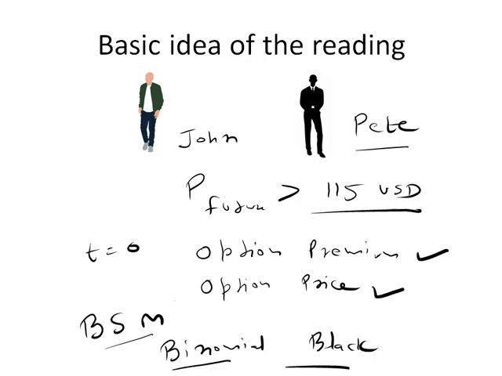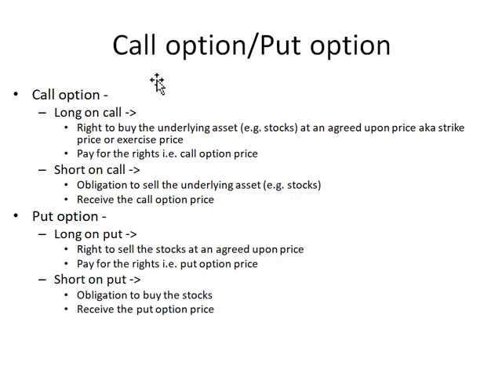So let's revise some fundamentals from our CFA level 1. In CFA level 1 we talk about options, and in options we had call option and put option. A call option will have two parties. One party will be long on the call side and the second party will be short on the call side, and these two will be opposite parties to each other. Long on call means the right to buy the underlying asset. In our example, it was a stock, it was a Walmart stock.